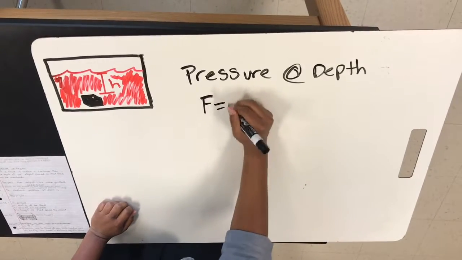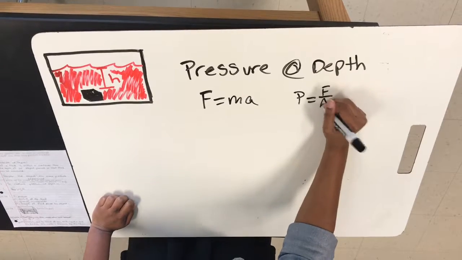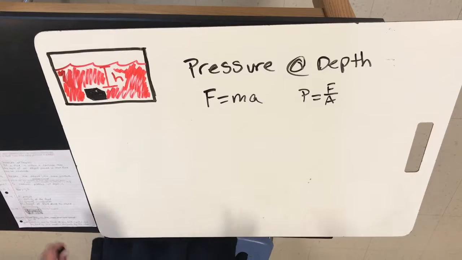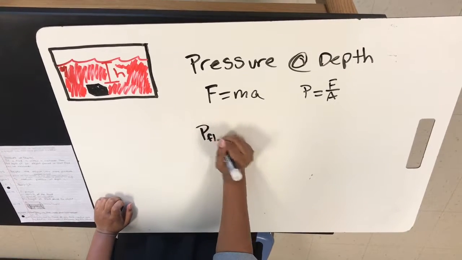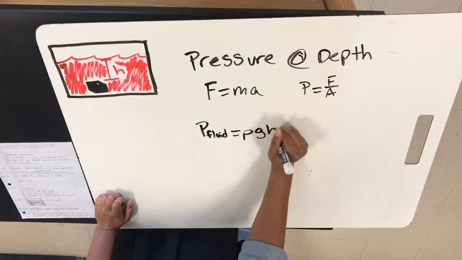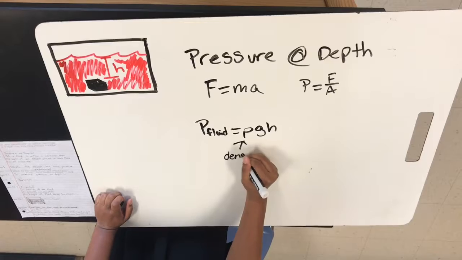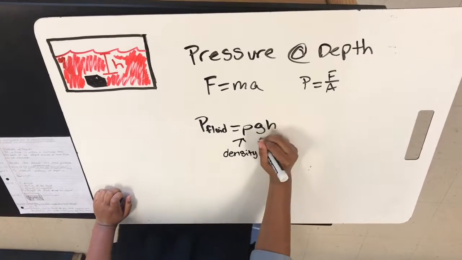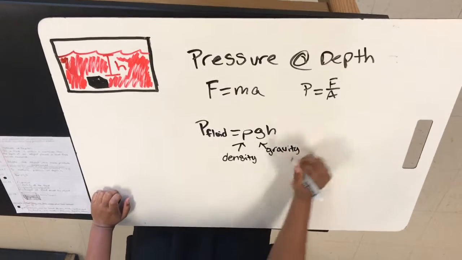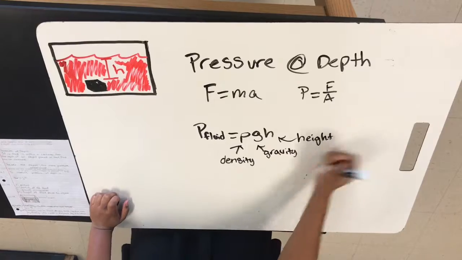Force is F equals ma, which means your pressure is F over A. To measure pressure at depth, P fluid equals rho g h. Rho is your density, g is your gravity acceleration, and h is your height at which the object is submerged.